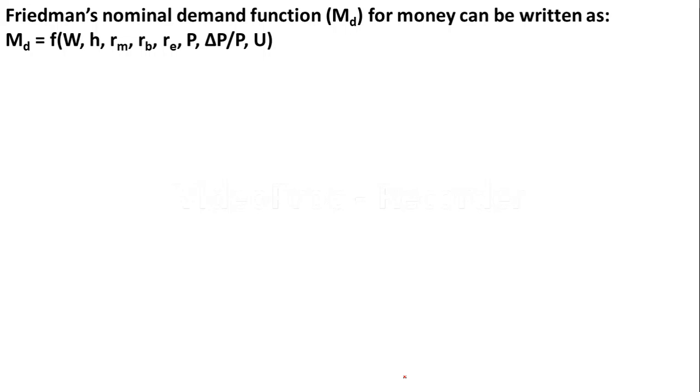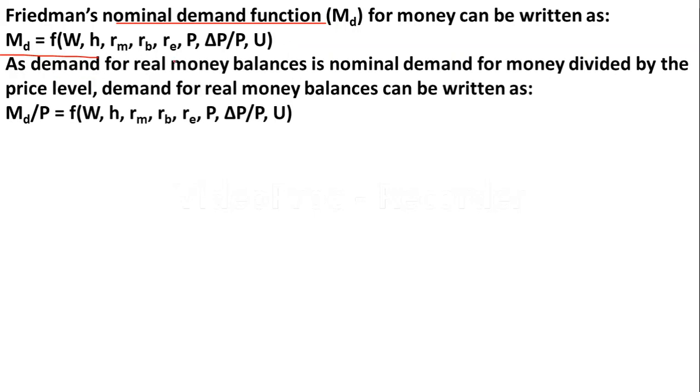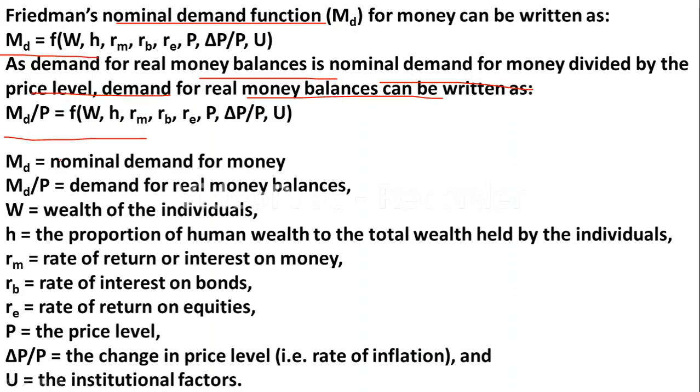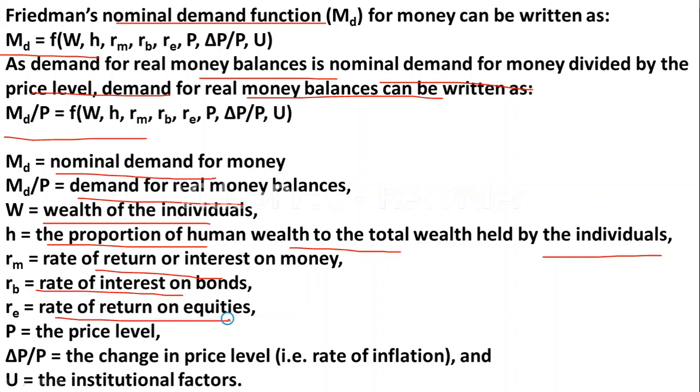So then Friedman's nominal demand function is MD is equal to function of W, H, RM, RB, RE, P, delta P upon P, U. As demand for money balances is nominal demand for money divided by the price level, demand for real money balances can be written as MD upon P is equal to function of W, H, RM, RB, RE, P, delta P upon P, U. So MD is nominal demand for money, MD upon P is demand for real money balance, W is wealth of the individuals, H is the proportion of human wealth to the total wealth held by the individuals, RM is rate of return on money, RB is rate of interest on bonds, RE is rate of return on equities, P is the price level, delta P upon P is the change in price level, U is the institutional factors.